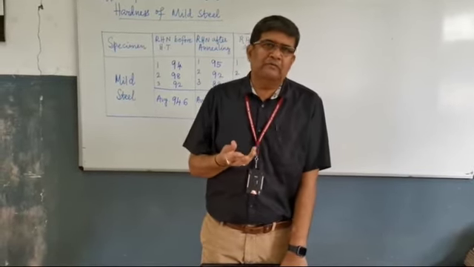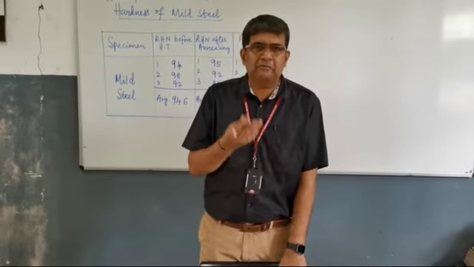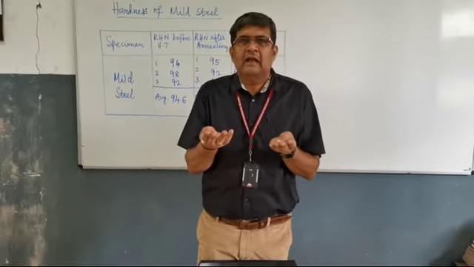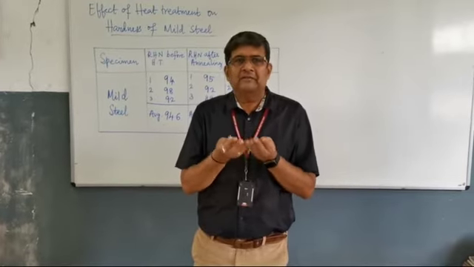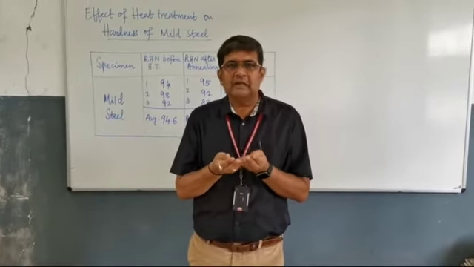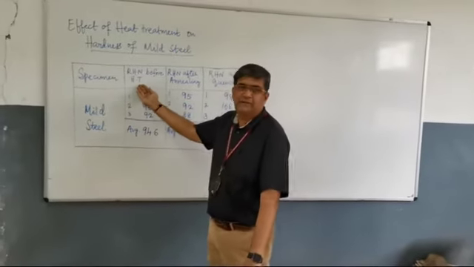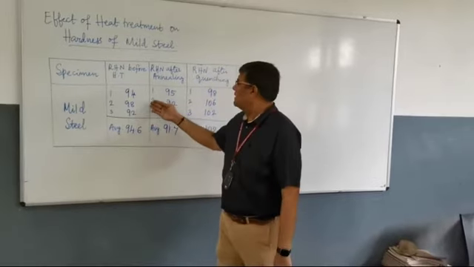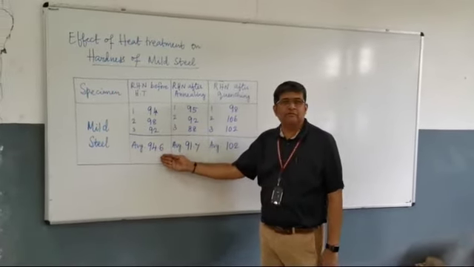You already know how to find the Rockwell hardness number. Before we carry out the heat treatment, we take two different specimens of mild steel, conduct the Rockwell hardness test and find the Rockwell hardness number. We write those values as RHN before heat treatment. We have 94, 98 and 92, and the average value is 94.6.